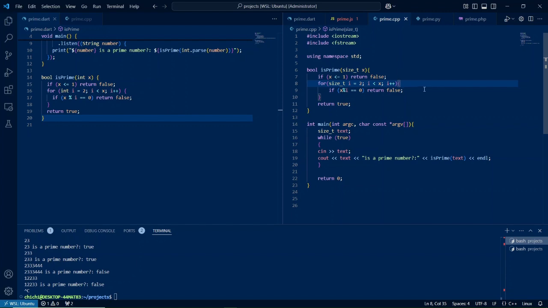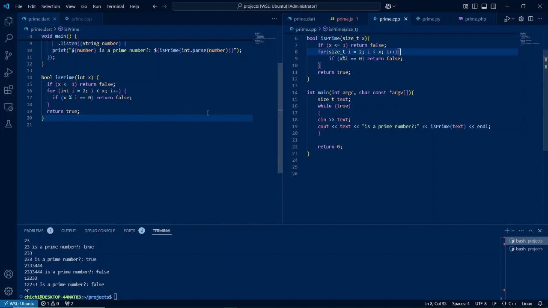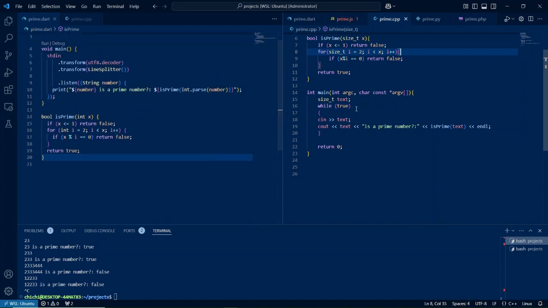So far so good, nothing changes here. On to our main function. All right, so C++ does perform implicit conversions. For example, we create a variable known as text, but it's also of type size_t, and just as in PHP, we have an infinite loop here, where this is the extraction operator.